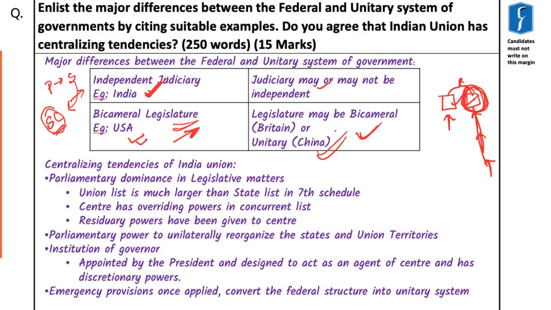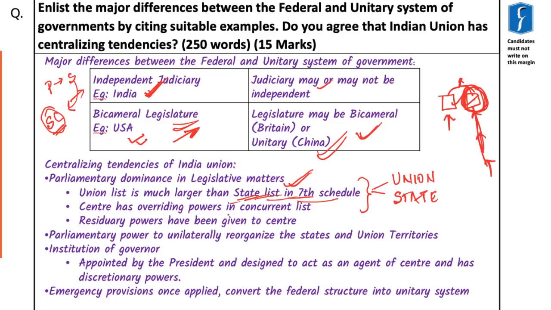So the first part has been addressed. Now moving on to the second part, centralizing tendencies of Indian Union. First and foremost, Parliament has a huge dominance in legislative matters because the Union list is much larger than the state list given in the 7th schedule. Now it's your job to find out how many items are there in the Union list, whereas how many items are there in the state list.